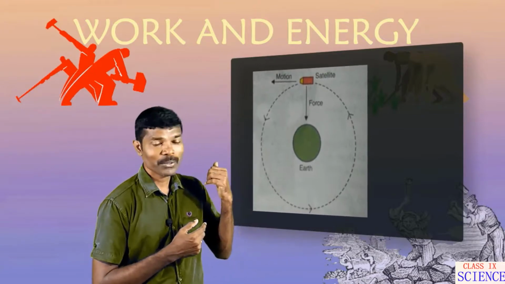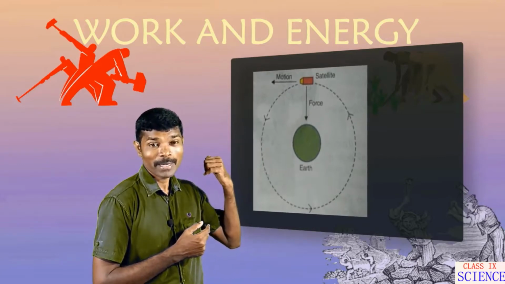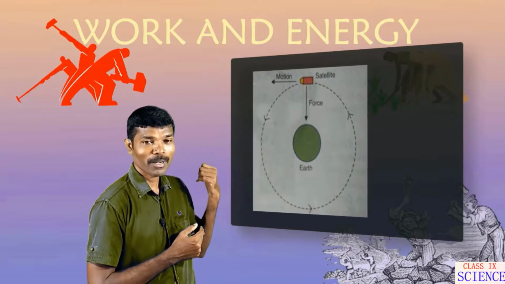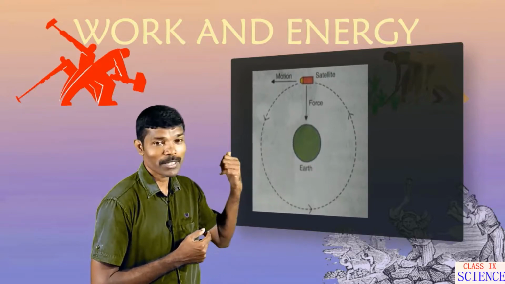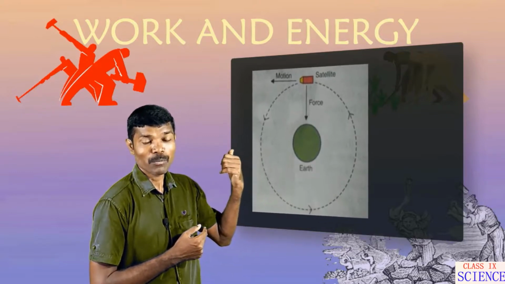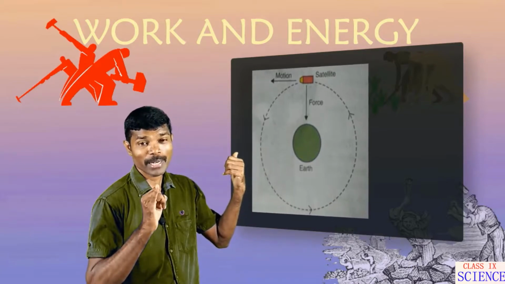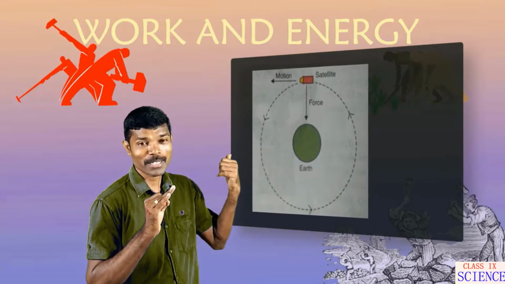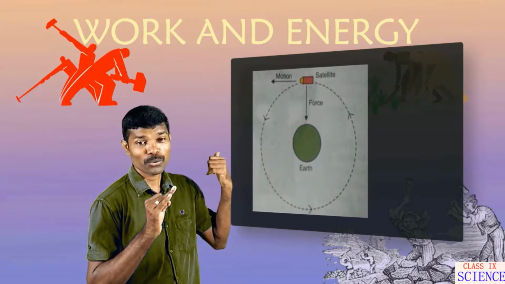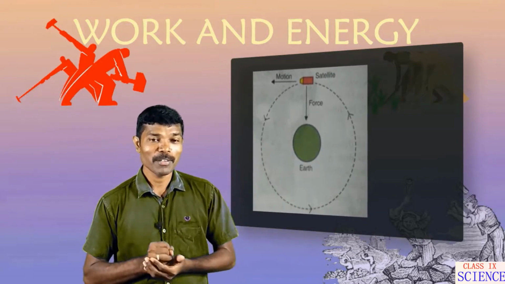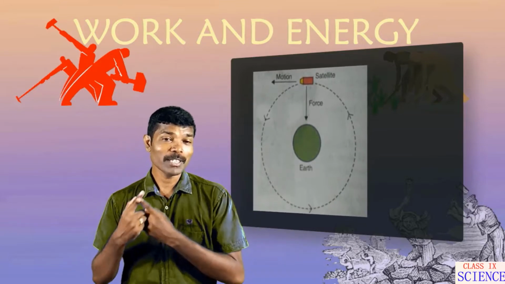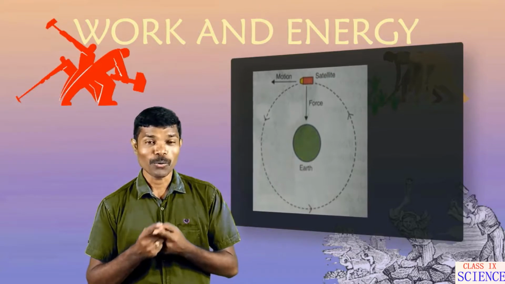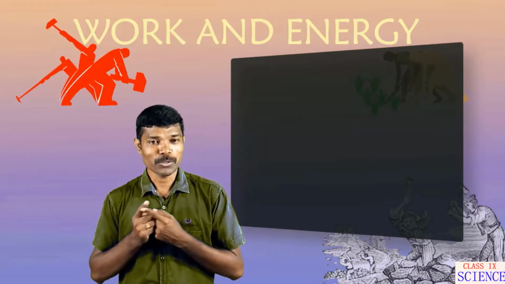So we know that the work done by the earth on the satellite can be found using the formula work done is equal to F cos theta times S. Here motion is there, some displacement we can see, the force is centripetal force, but theta is 90 degrees, so cos theta is 0, and anything multiplied by 0 will be 0. So the work done by the earth on the satellite will be 0. Hope you understood how it becomes 0.